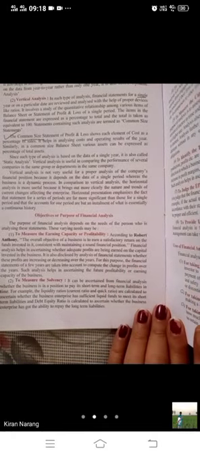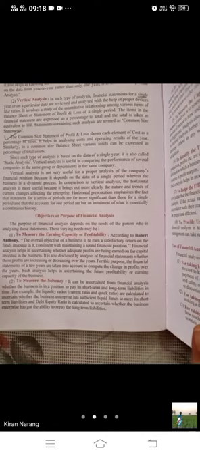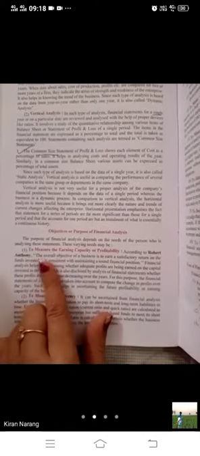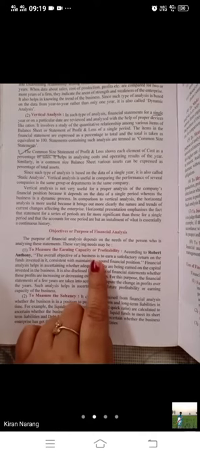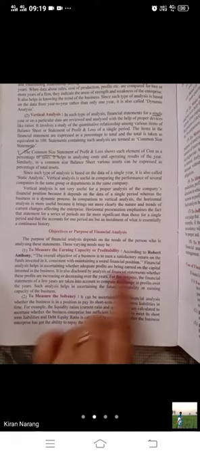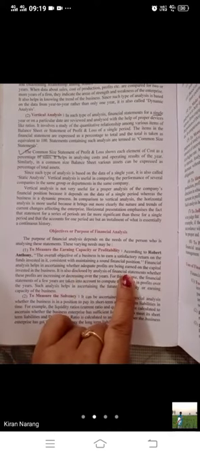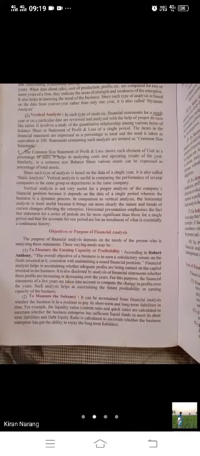So second topic is objectives or purpose of financial analysis. Why are we doing financial analysis, children? Why do we want to study deeply the financial statements? To measure the earning capacity or profitability. We just want to measure the earning capacity or profitability of the business. The overall objective of a business is to earn satisfactory returns. Financial analysis helps in ascertaining whether adequate profits are being earned on the capital invested in the business or not. They just want to see whether we have earned sufficient profits or not.